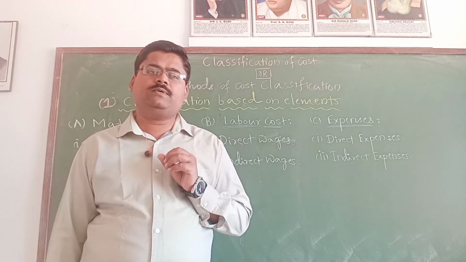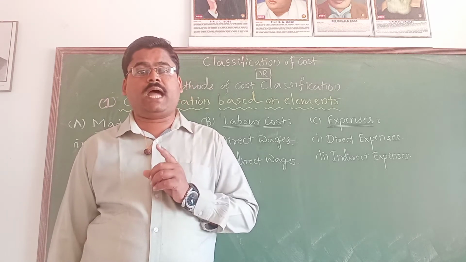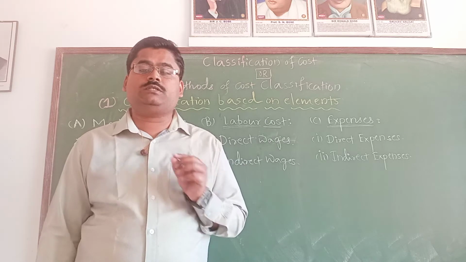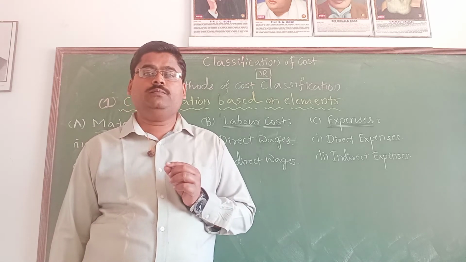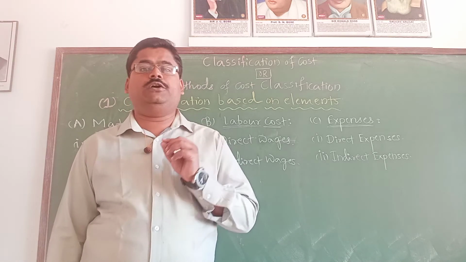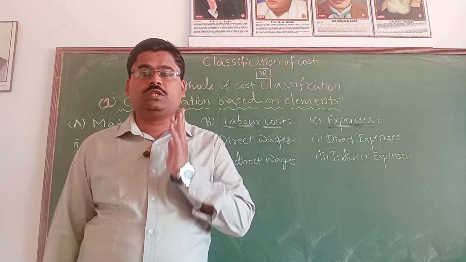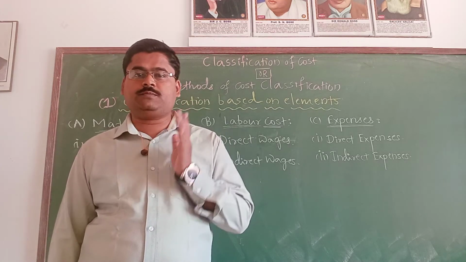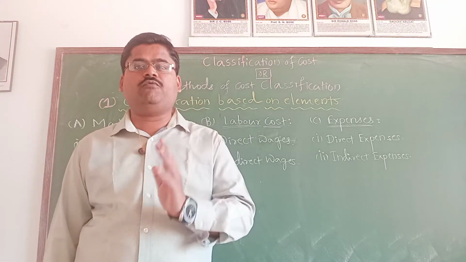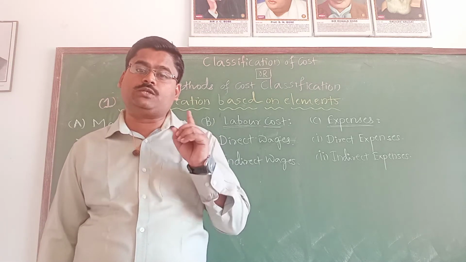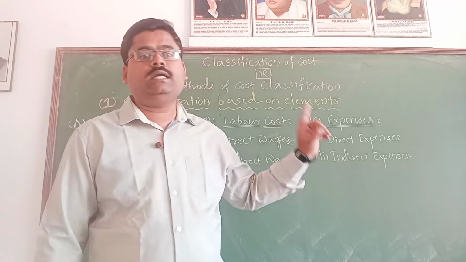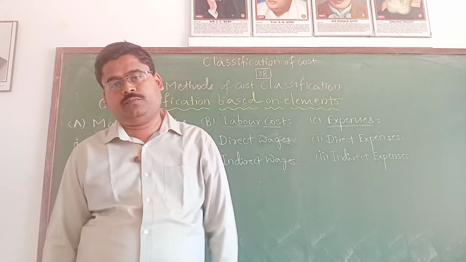What are direct expenses? These are the expenses which are specifically incurred with respect to the cost unit, the job, or the work performed. That is why they are called direct expenses.